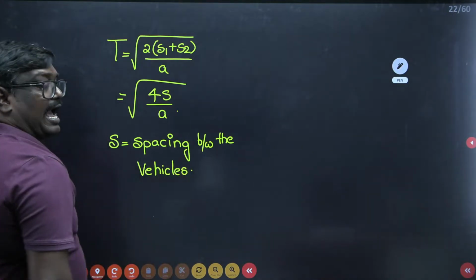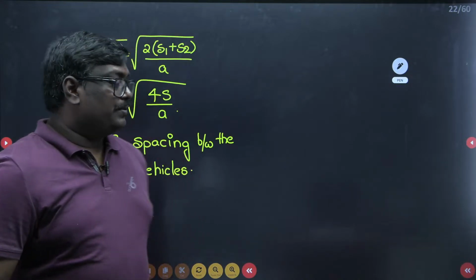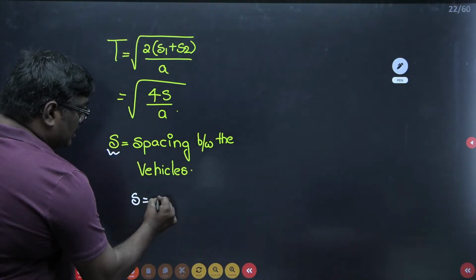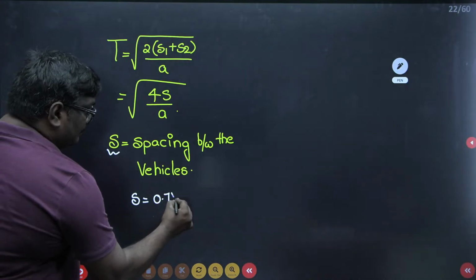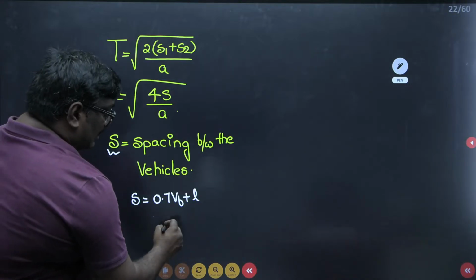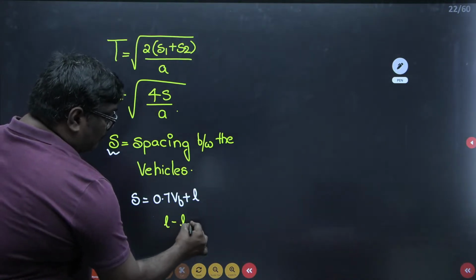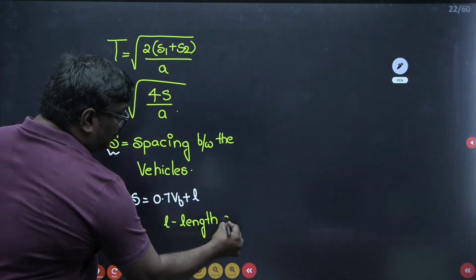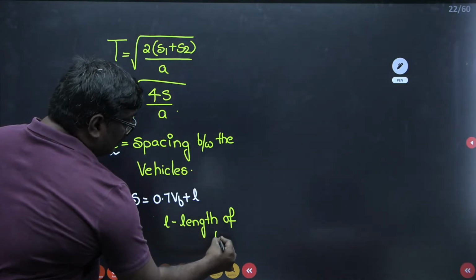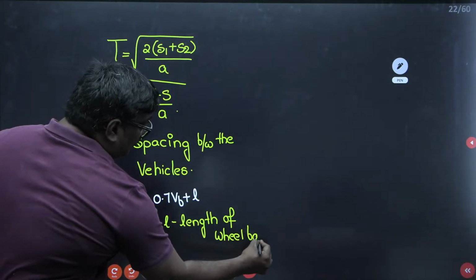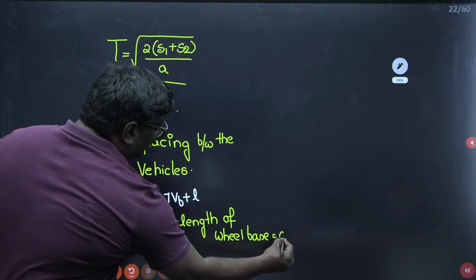Now, how do you calculate S? Let me tell you. The spacing between the vehicles is given as 0.7 VB plus L, where L is the length of the wheelbase, which is equal to 6.1 meter.